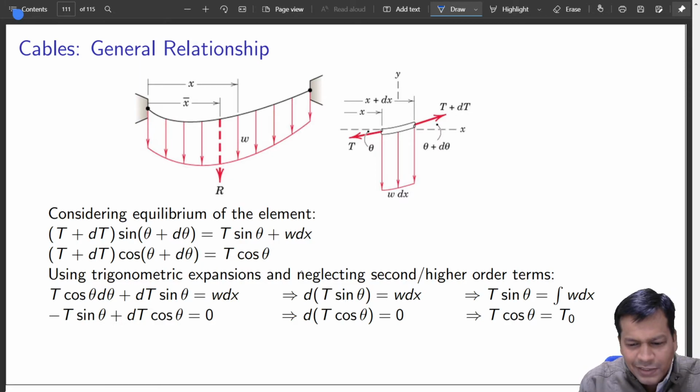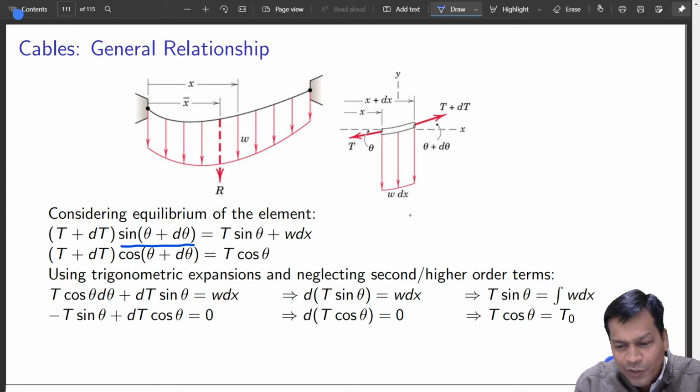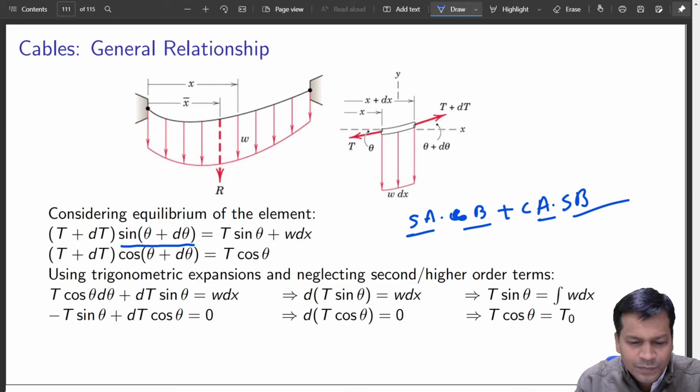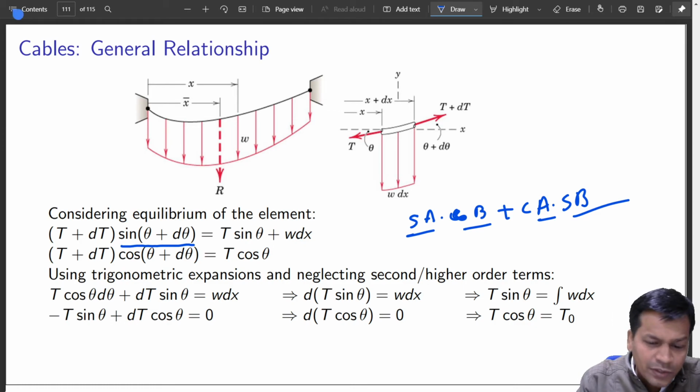Using the trigonometric expansion of sine of theta plus d theta, sine A, sine B: how much was that? Sine A cos B plus cos A sine B. In short, I have written it like this. Is it correct? Yes, sir. Now, d theta is very, very small.